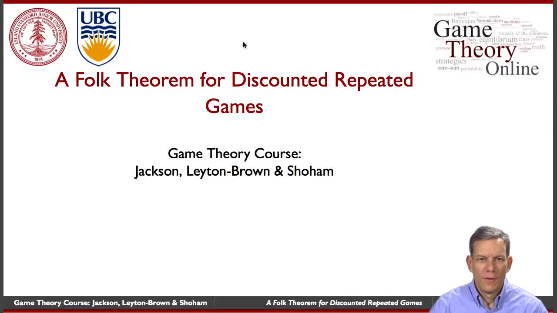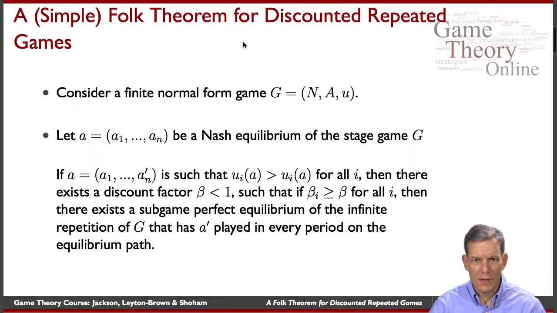Hi again, folks. So let's talk a little bit about a folk theorem now for discounted repeated games. So we're in the case where there's a discount factor and people care more about today than the future or than tomorrow and so forth. And we want to think about the expansion of the logic that we just went through in some examples, but see whether that holds in a general setting of repeated games.